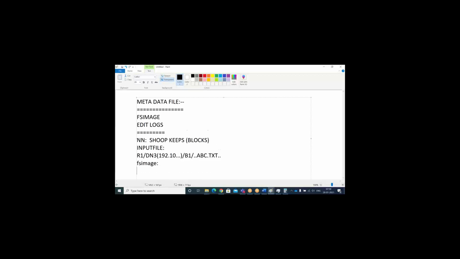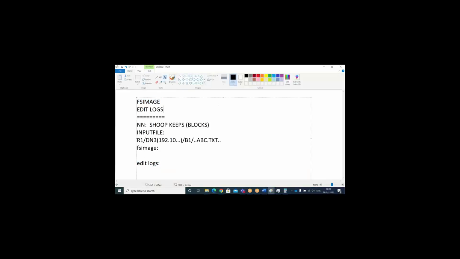And what is meant by edit log? As I explained previously, the FS image is like a full file, and the edit log is a partial file. Usually the FS image will not be written directly. How is it written? This is my FS image file, this is my edit log.